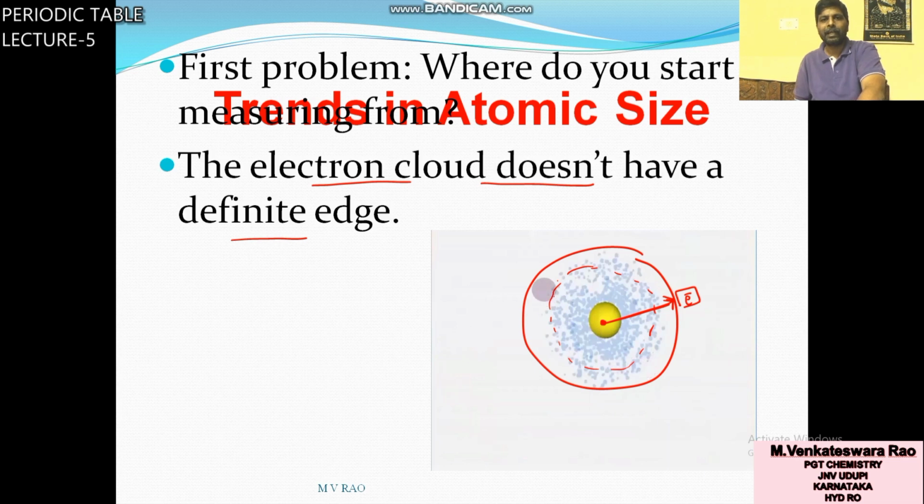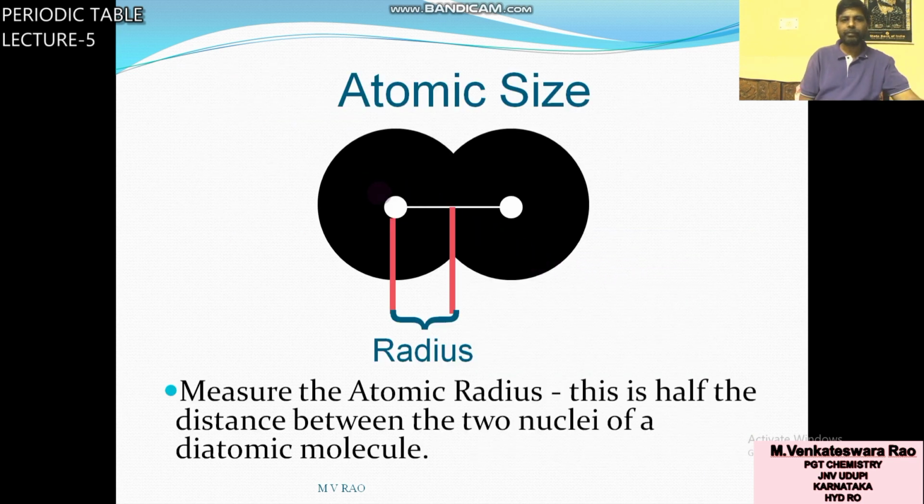The electron cloud does not have a definite edge, so it is not possible. That's why we calculate the distance between one nucleus and another nucleus, that is, a neighboring atom. The distance between two nuclei is the internuclear distance.